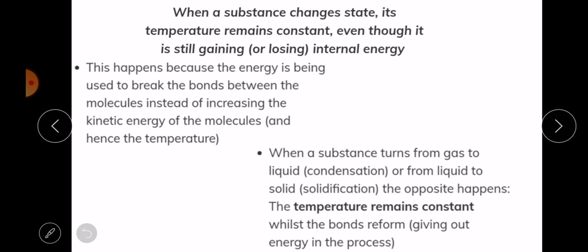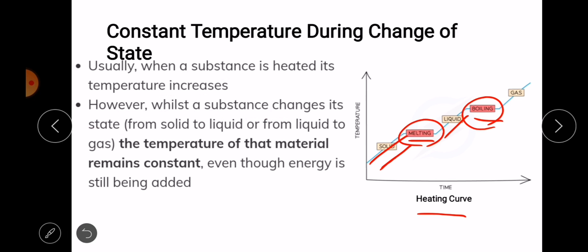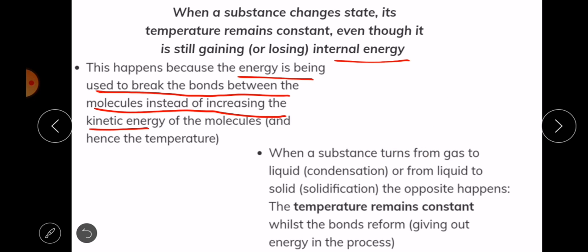All right. When substances change state, the temperature remains constant, even though the substance is still gaining or losing internal energy. This is what I explained. This happens because the energy is being used to break bonds between the molecules instead of increasing the kinetic energy. So here at melting and at boiling, the energy was used to break bonds between the molecules instead of increasing the kinetic energy of the molecules, and hence the temperature.